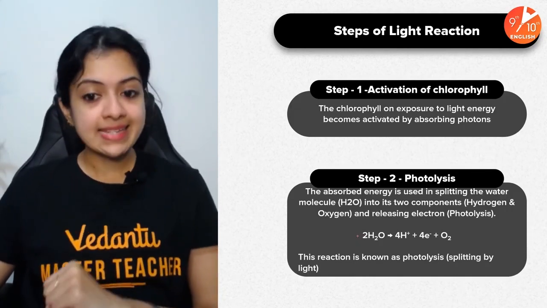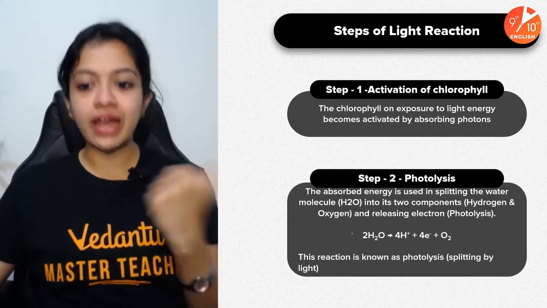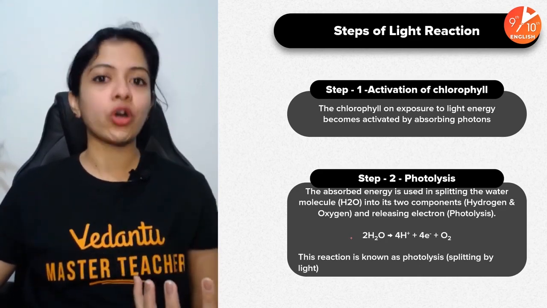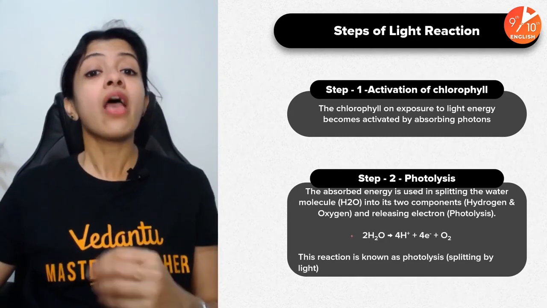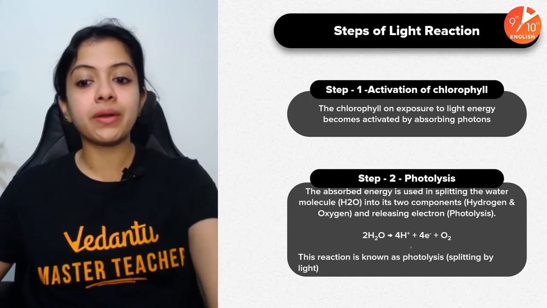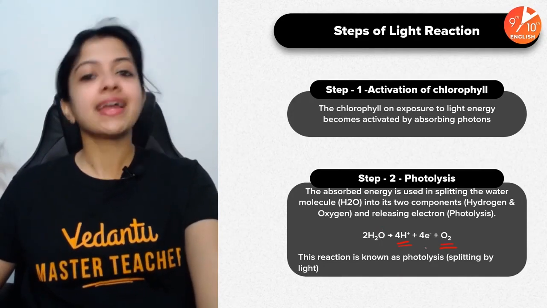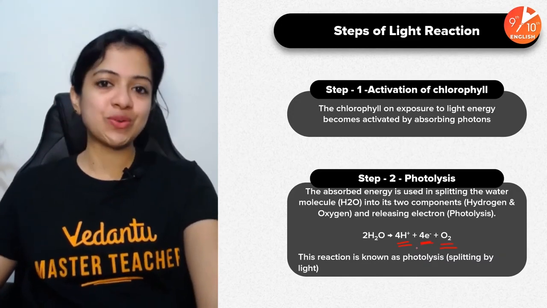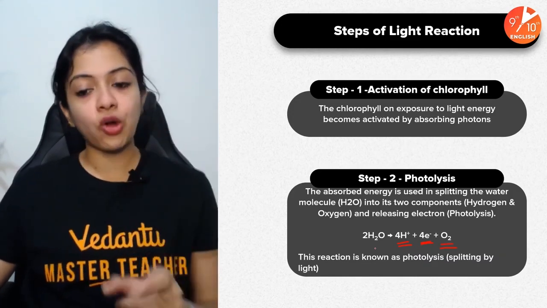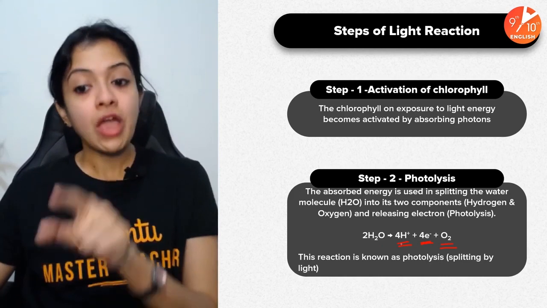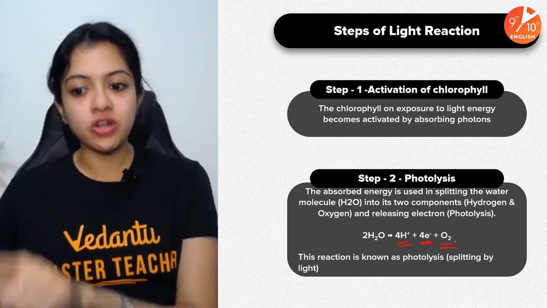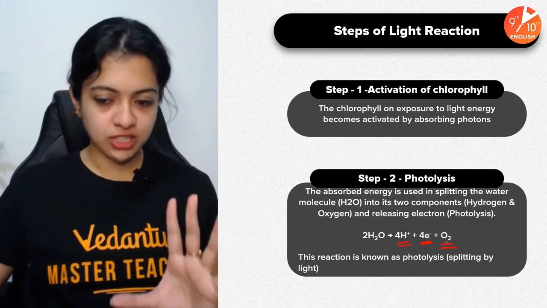Step 2 is the absorbed energy, which I have told you is used in splitting of water molecule into its components. What are the components? The major components are H plus and oxygen. And in this process, electrons are also released. So basically, 2 water molecules split up to form 4 H plus, 4 electrons, plus molecular oxygen.